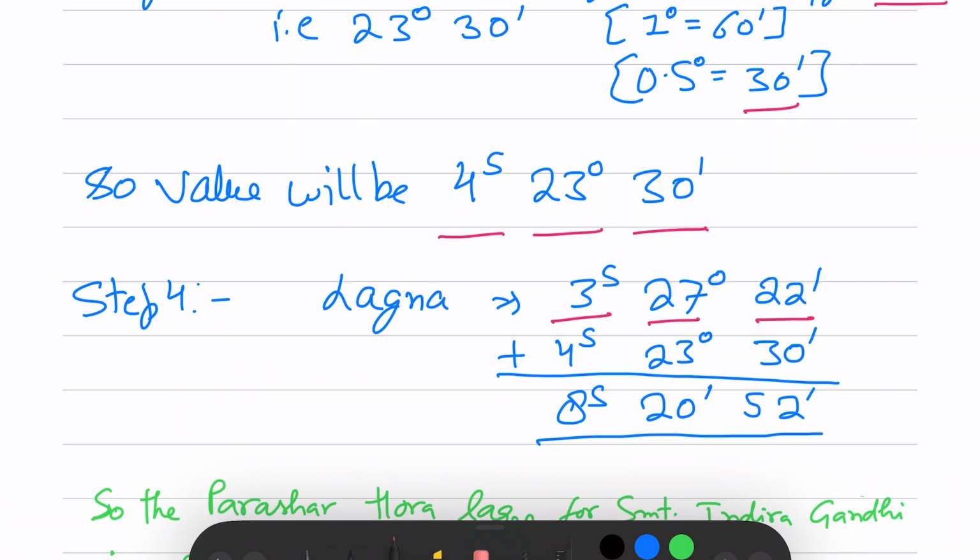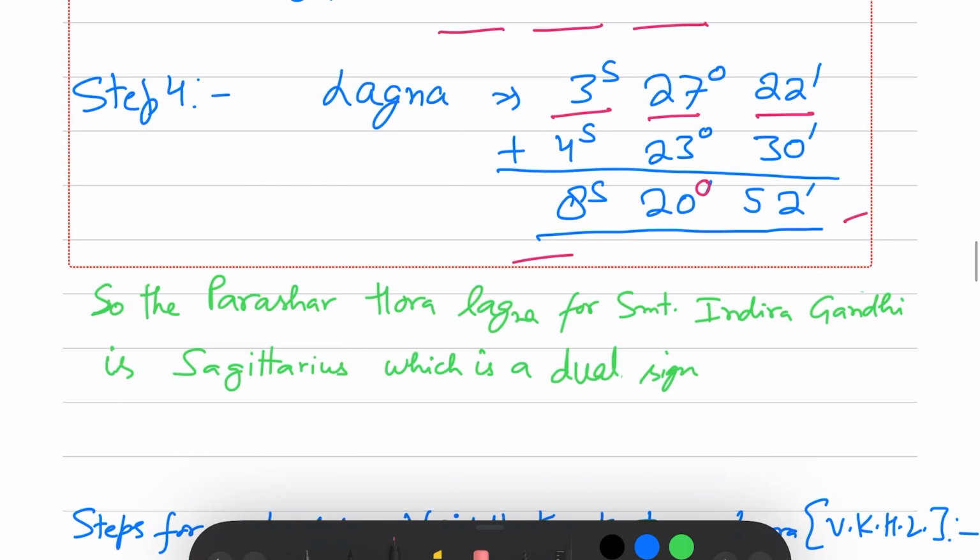So if we add, 22 plus 30 is 52, 27 plus 23 is 50. The degrees lie between 0 to 29 point something. So if it is greater than 30, then we subtract 30 and add one to the sign. So 3 plus 4 is 7, plus 1 sign from here, so we are getting 8 sign 20 degree and 52 arc minutes. This is our Parashar Hora Lagna.